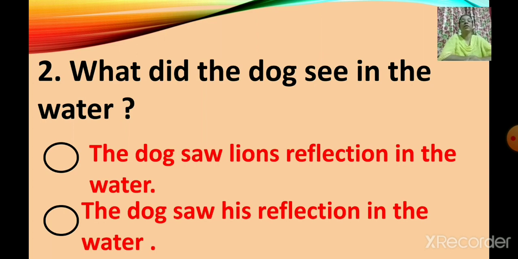Second option is the dog saw his reflection in the water. So, what did the dog see in the water? Did he see lion's reflection or did he see his own reflection in the water?